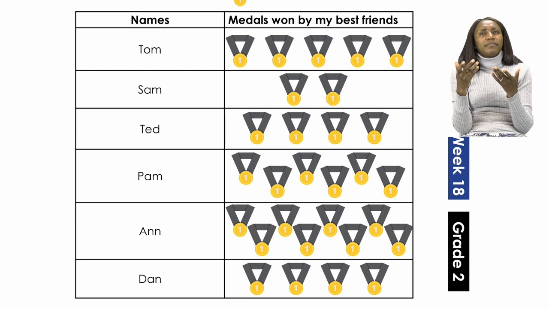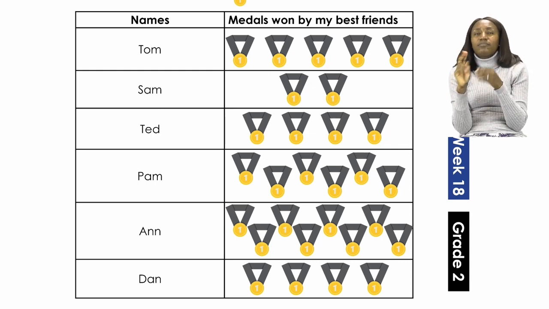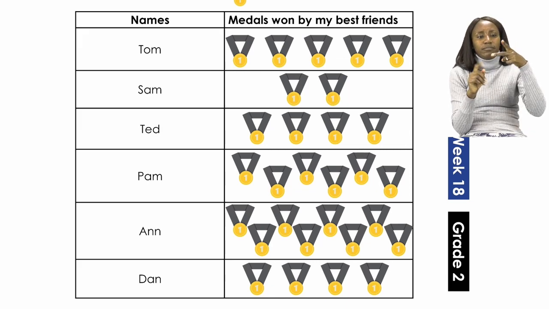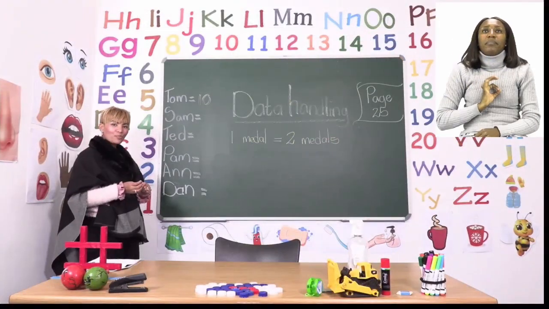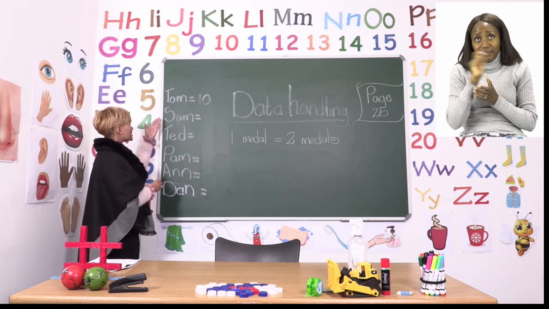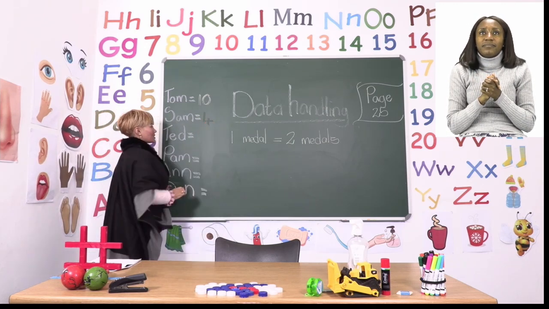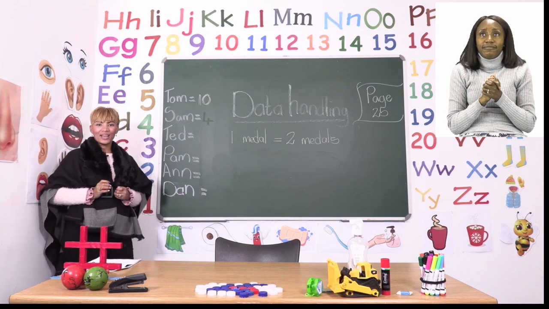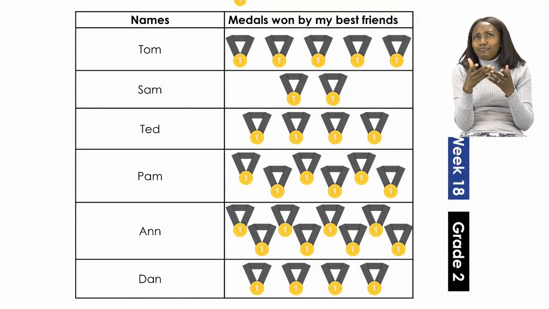We continue to count in 2s, so let's count Sam's medals. 2, 4. So now we see Sam won 4 medals. Let's go back to the board and we write down Sam won 4 medals. Let's go back and we quickly count how many medals Ted won.